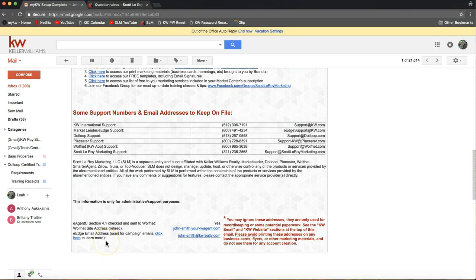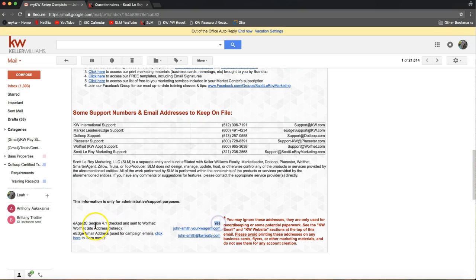But on the bottom here, I just want to show you real quick. We do have their eEdge email address and the eAgency website, which is set to retire any day. But of course, they've been saying that for a few years now. We do try and put that on the bottom of their setup email, as we don't want to encourage agents to put that on their business cards, as these are not really in use for everyday business. So we hide that down here, but for your reference as an admin, if you need to send off IDX or so forth, we do have that on the bottom here.